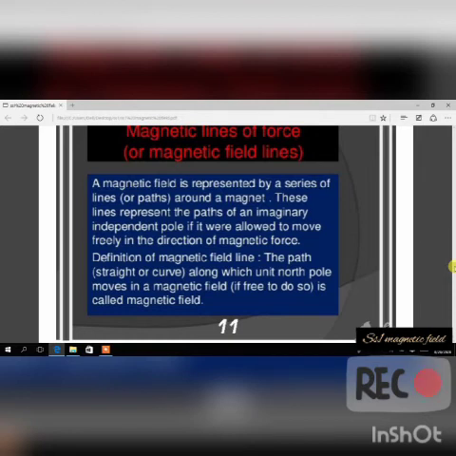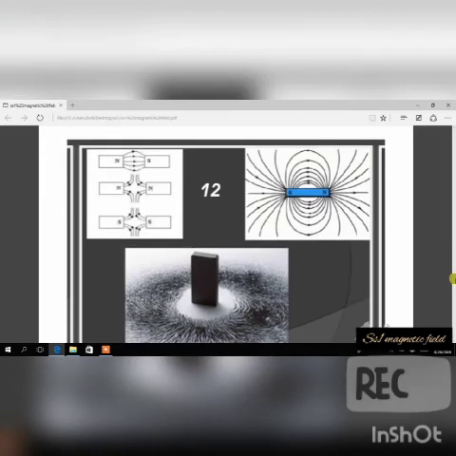So, the definition of magnetic field lines. Now look, the path along which a unit north pole moves in a magnetic field is called a magnetic field line. Any path along which they move is called the magnetic field. If you notice, north and south are attracted. Are you following? North and north are repelling, they don't want to come together. South and south are repelling. So that's what I was talking to you about.